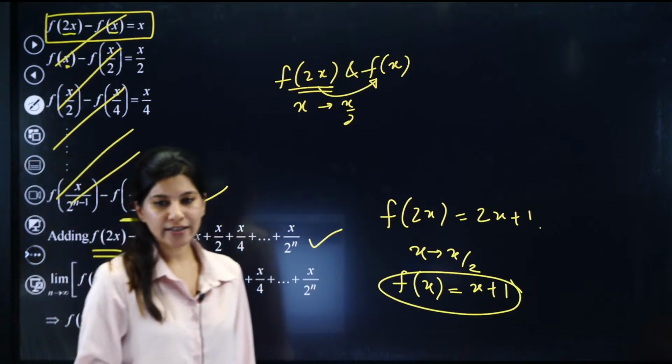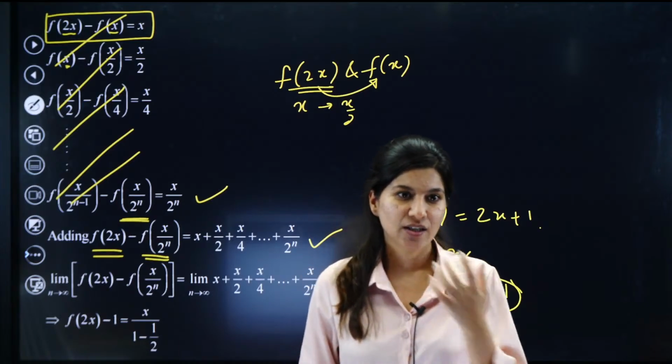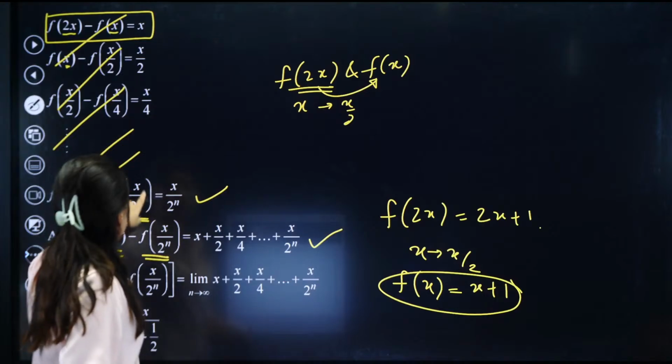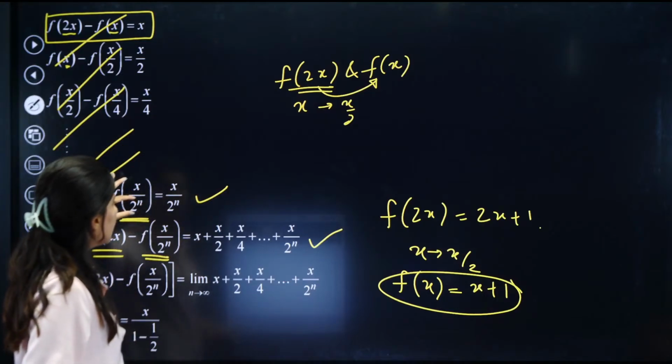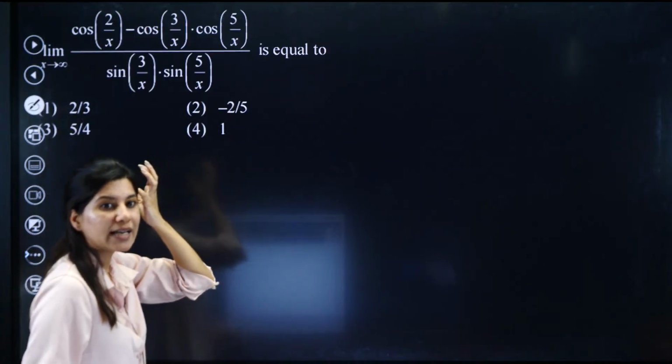No, they will not give, Hasini. They will not give. The point is, it should be a fraction. Okay, so the ratio should be a fraction. Because the moment you put infinity over here, the 2 raised to power n or 3 raised to power n should be in the denominator. That's how we design the question.